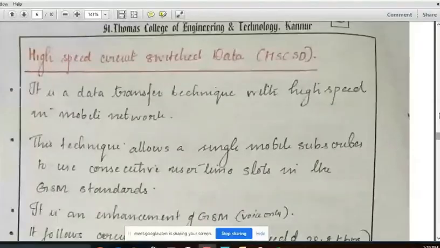This technology allows a single mobile subscriber to use consecutive user time slots, unlike GSM, where only one time slot was allocated for a particular user. In HSCSD, a single mobile user can use consecutive time slots.